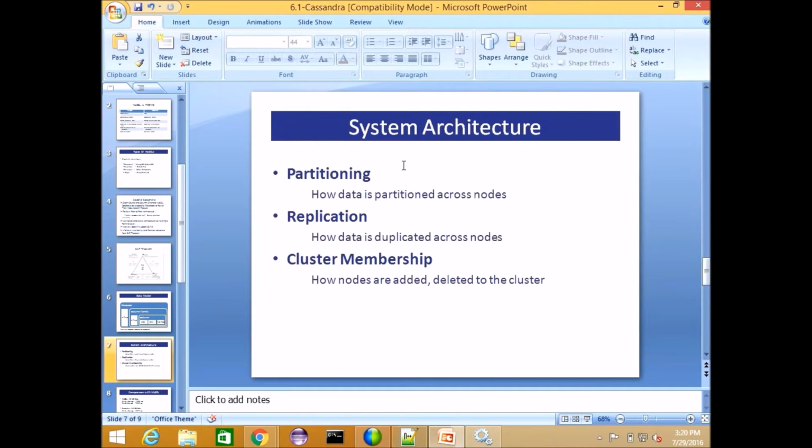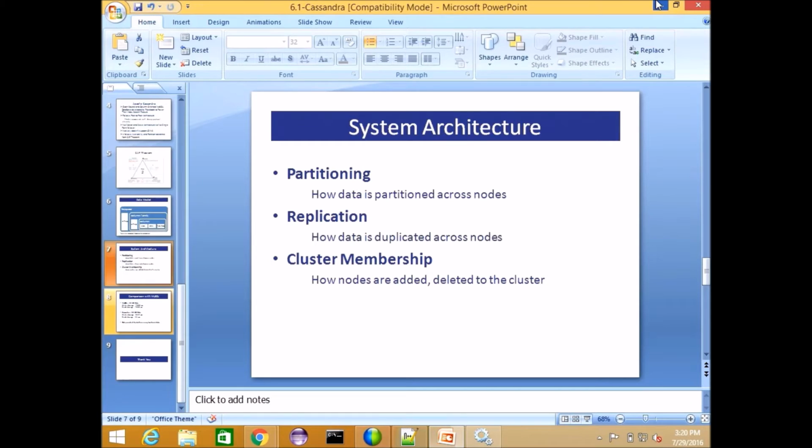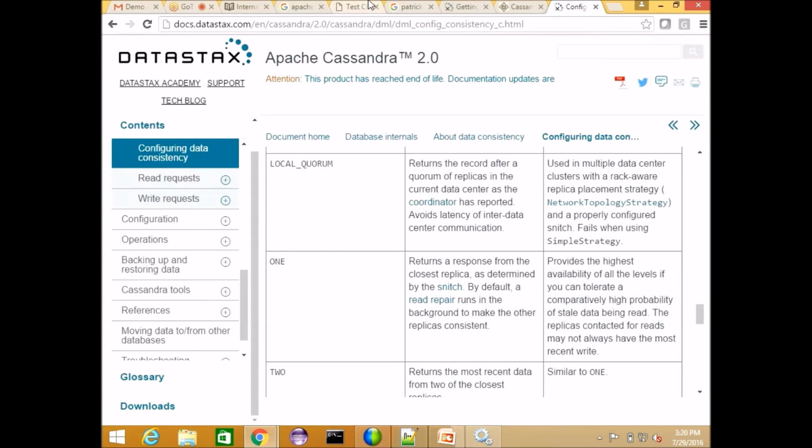And this Cassandra system architecture follows partitioning, and how the data is partitioned across nodes, I'll tell you later. It follows replication also, and as it is a distributed system, data is definitely replicated. And cluster membership, how nodes are added or deleted from the cluster, I'll tell you later using OpsCenter. And next, when you install Cassandra.